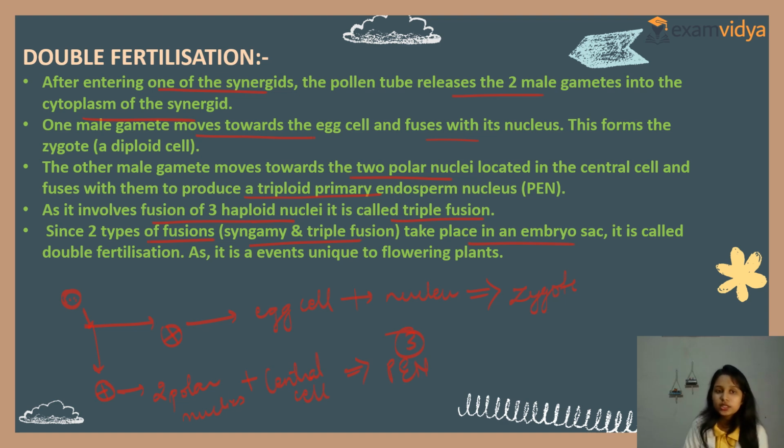In a single embryo sac, one is the egg cell fusing with a male gamete to form the zygote, and the other is the two polar nuclei fusing with the male gamete in the central cell to form the PEN, the triploid primary endosperm nucleus. Syngamy is one type, triple fusion is the other. Together in a single embryo sac, this is known as double fertilization. It is an event unique to flowering plants. Very important.